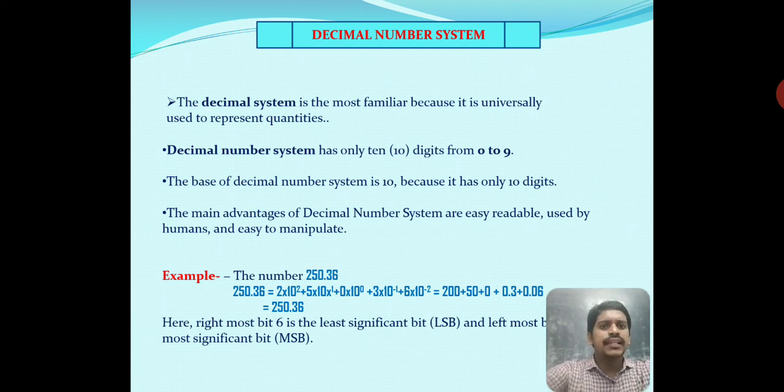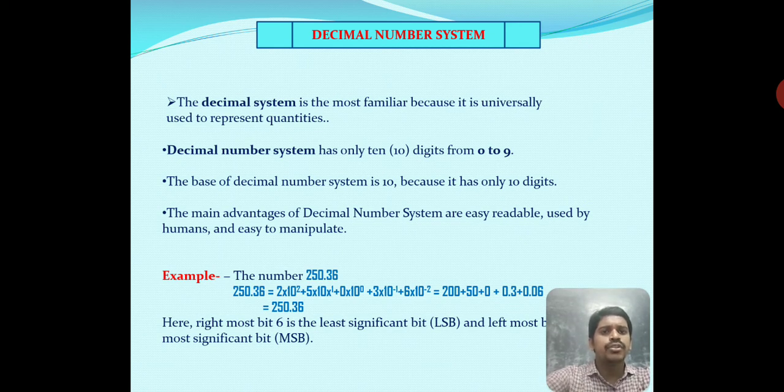Example: how to represent a decimal number. Look at the number 250.36, which is equal to 2 into 10 to the power 2, plus 5 into 10 to the power 1, plus 0 into 10 to the power 0, plus 3 into 10 to the power minus 1, plus 6 into 10 to the power minus 2. The powers of 10 increase and decrease depending upon the integer part and fractional part. So finally we get 250.36 as our decimal number.